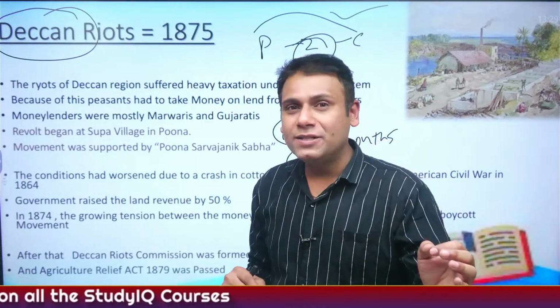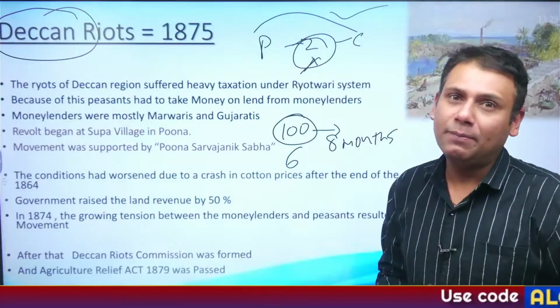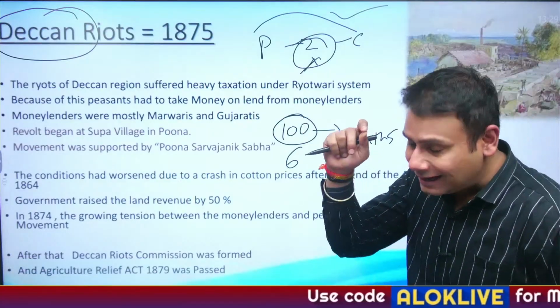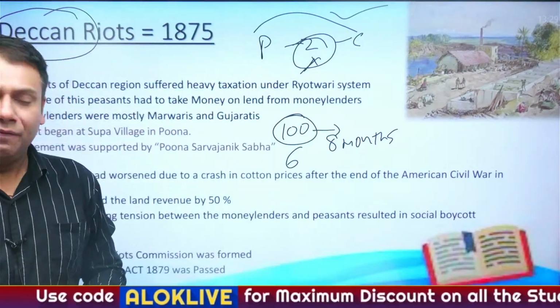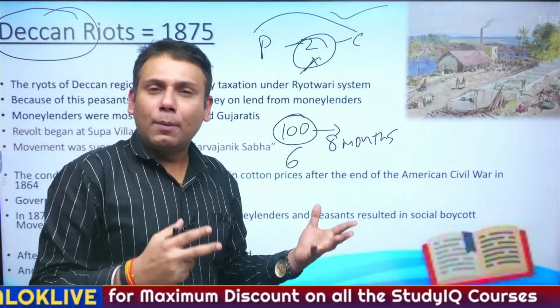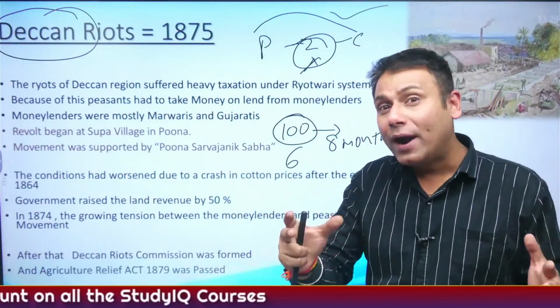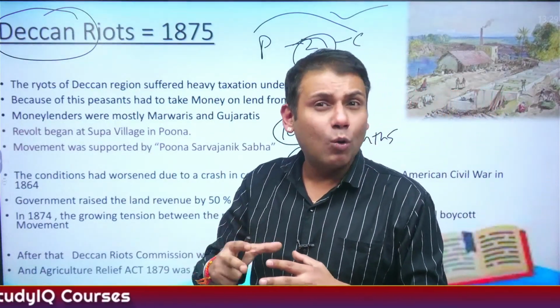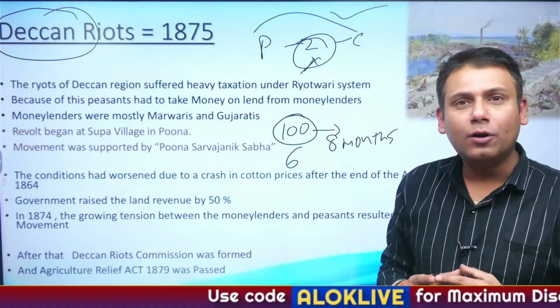The peasants from the Supa village in Pune started attacking the houses of the Zamindars. They started attacking the houses of the money lenders or the sahukars. Their houses were burnt. The bonds or decrees were burnt. So the movement became quite violent. Police help was sought, but police was unable to suppress the revolt.